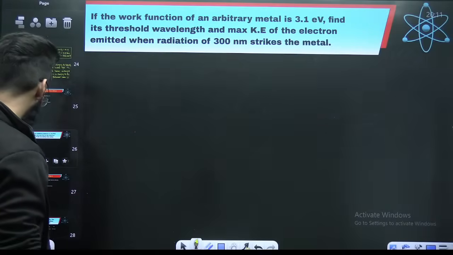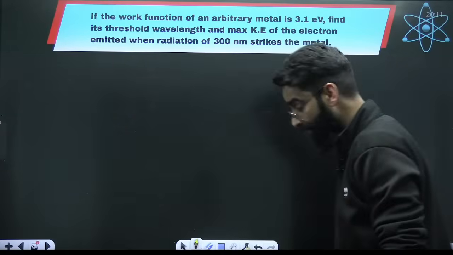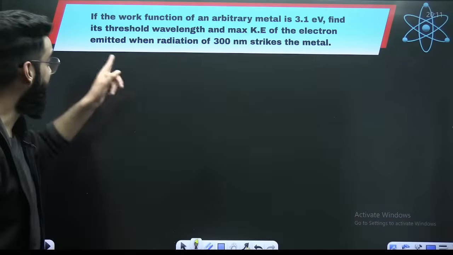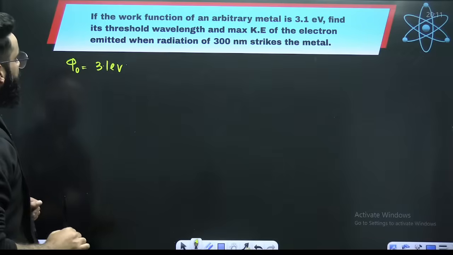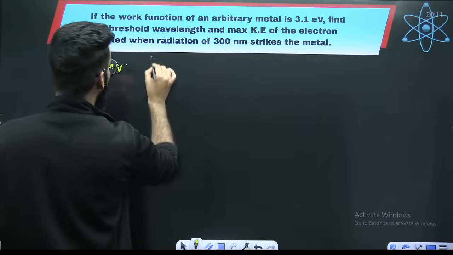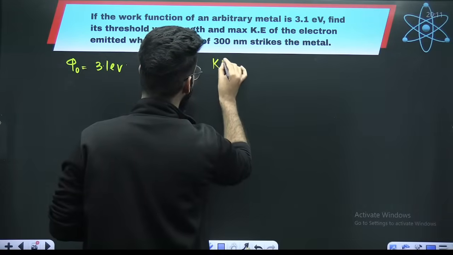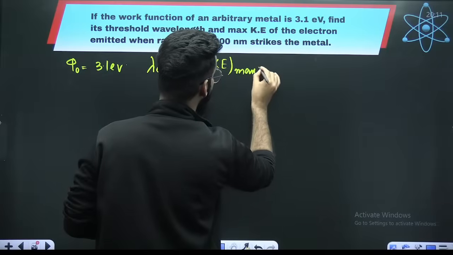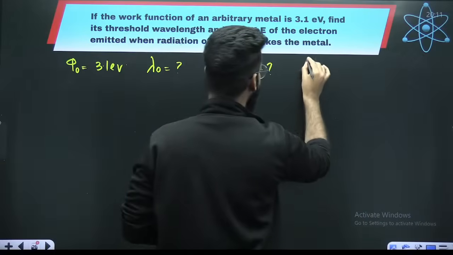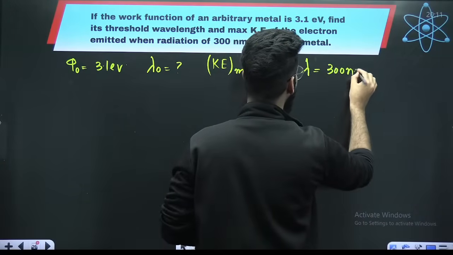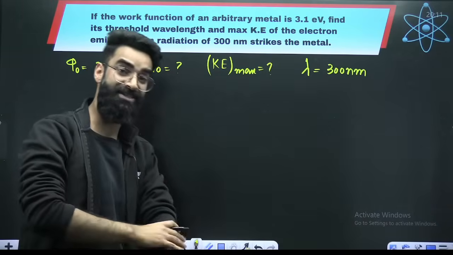Quick. If I'm clear with all these things, let me know the answer of this question. If the work function of the arbitrary metal is 3.1 electron volts, find its threshold wavelength and maximum kinetic energy of the electron emitted when the radiation of 300 nanometer strikes the metal.